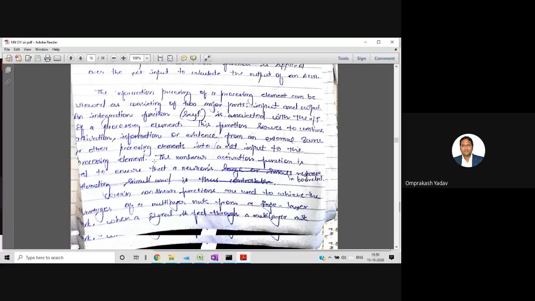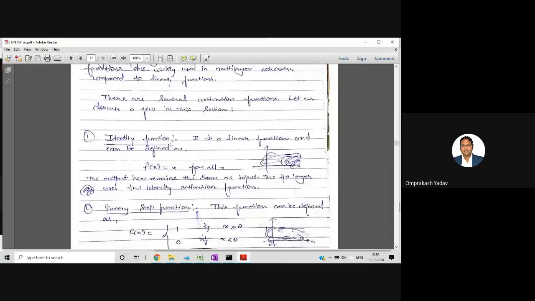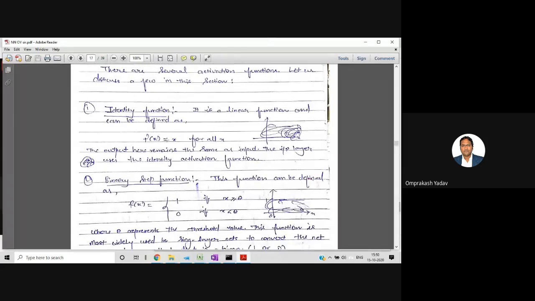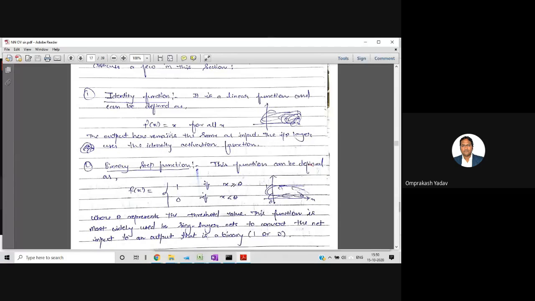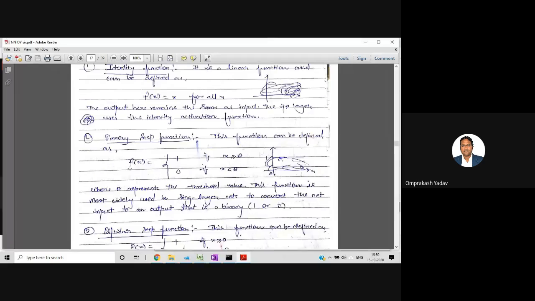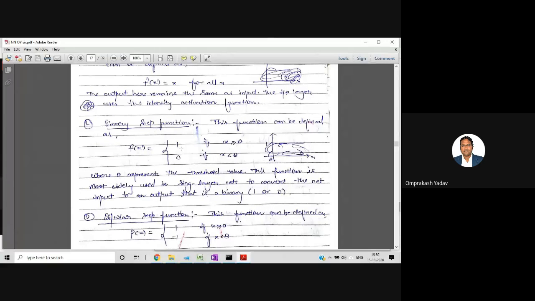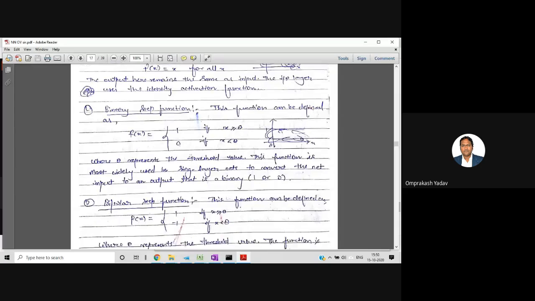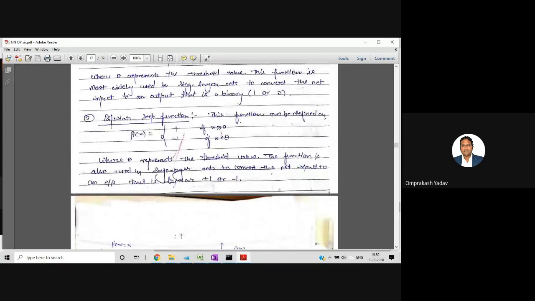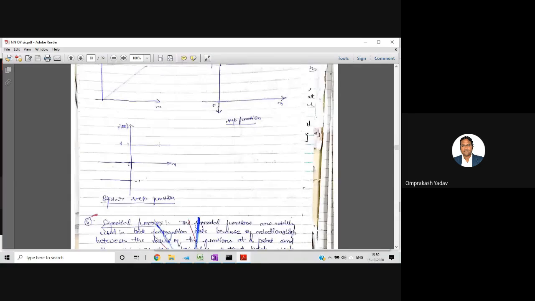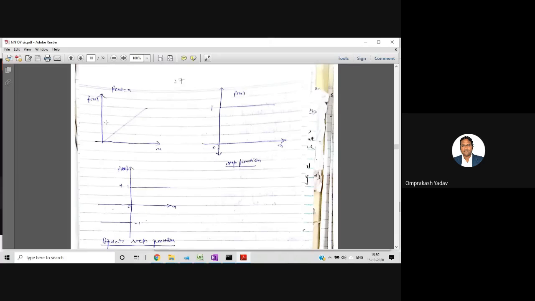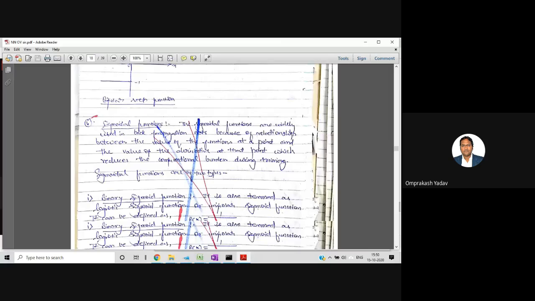Then we saw the activation function. Activation functions are of different types. So first, identity function, where for every value of x we will get the same output. Then binary state function, where binary state function means 0 and 1, and it's a state function, so output will be 1 or 0. Then bipolar state function, so bipolar, 2 poles will be there, 1 or -1. So greater than or equal to threshold, 1, less than threshold, -1. And this is a diagram. f of x is equal to x, the first one. This is the unipolar and bipolar state function.